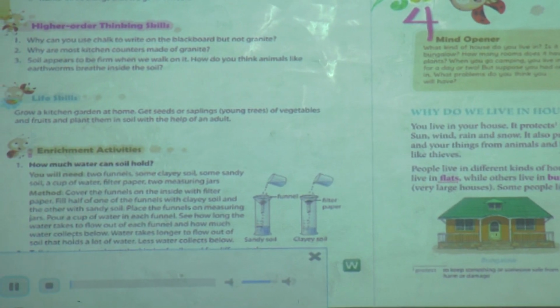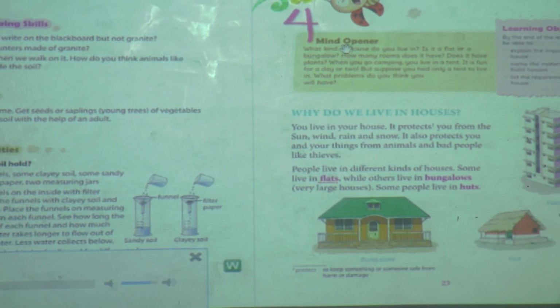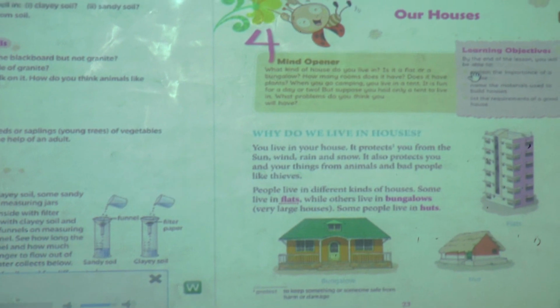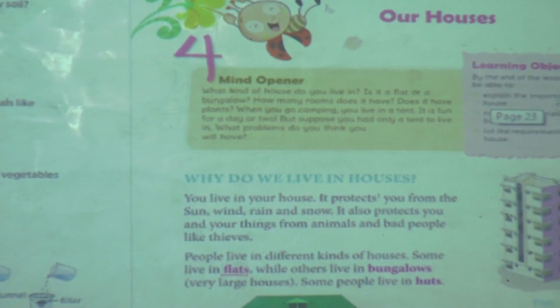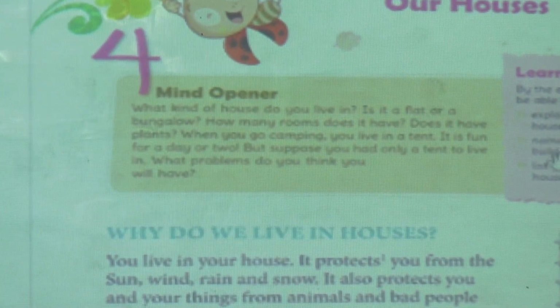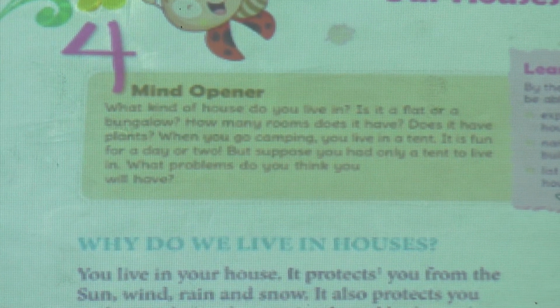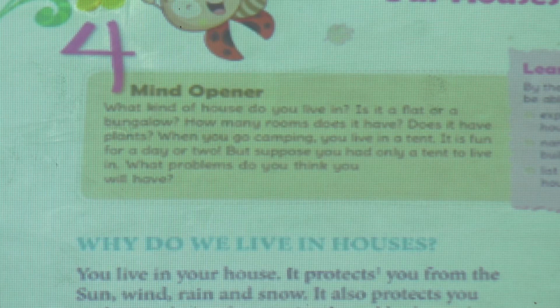Our houses. Learning objectives. By the end of the lesson, you will be able to explain the importance of the house. Name the materials used to build houses. List the requirements of a good house.